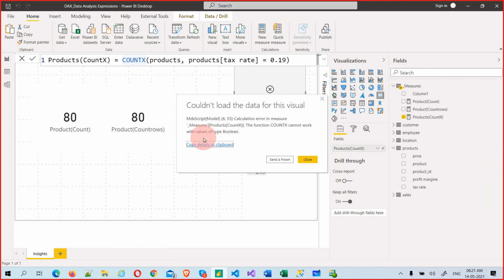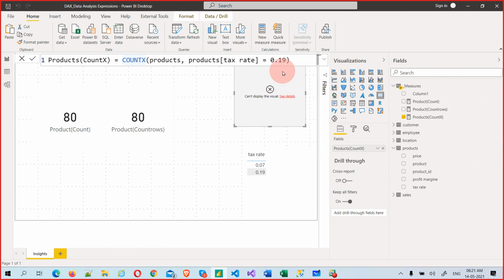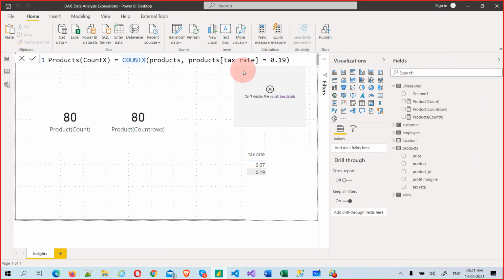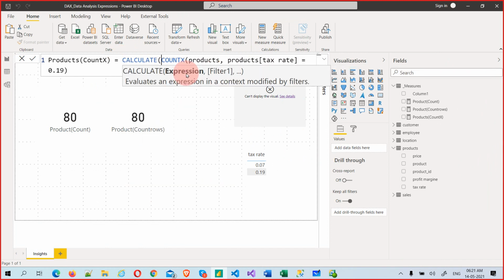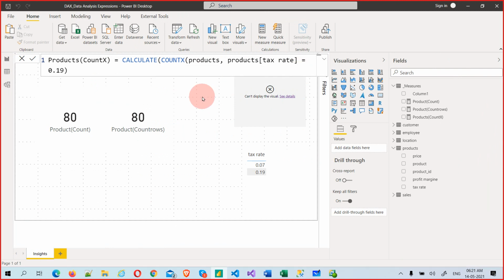COUNTX cannot work with the value of boolean, but I didn't give any boolean, right? Boolean means true or false, and I didn't give any true or false. Let's work with CALCULATE and see if that works. Something is wrong. Let me go back into the docs and see what the problem is.